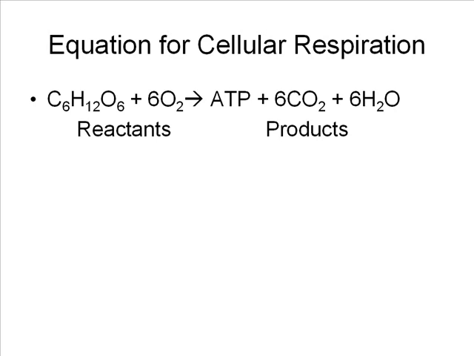The reactants for the process are glucose or food, that's C6H12O6, plus 6 molecules of oxygen gas, which we get from the air. The products of the process, first of all, are ATP. That's our energy. Waste products of the process are 6 molecules of carbon dioxide and 6 molecules of water vapor, or water.